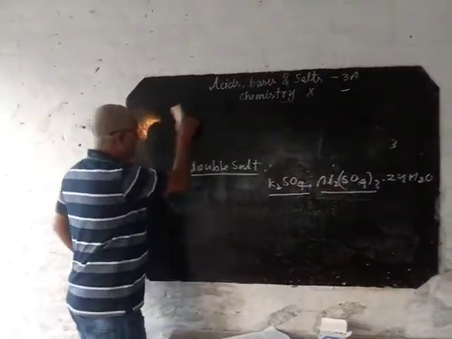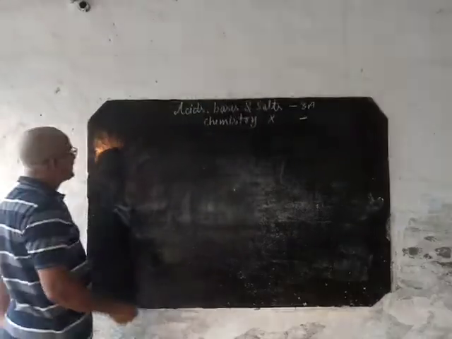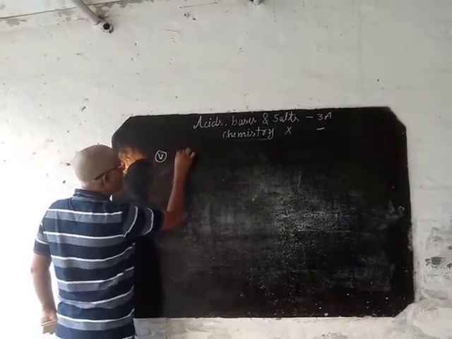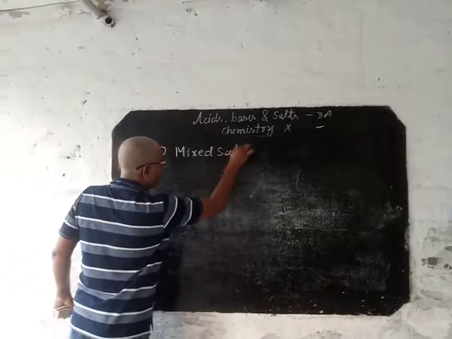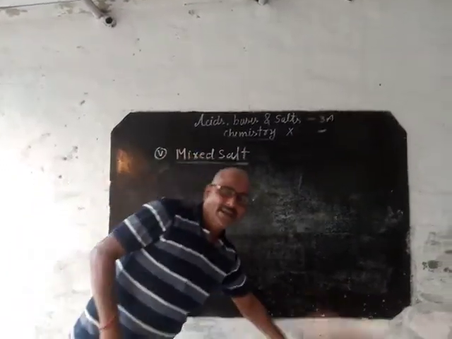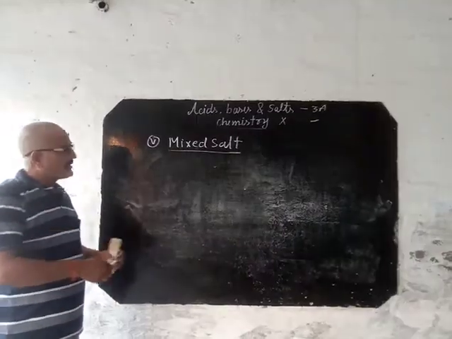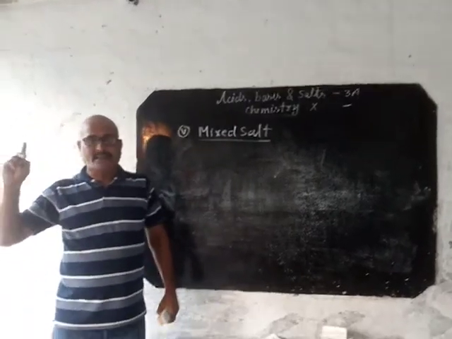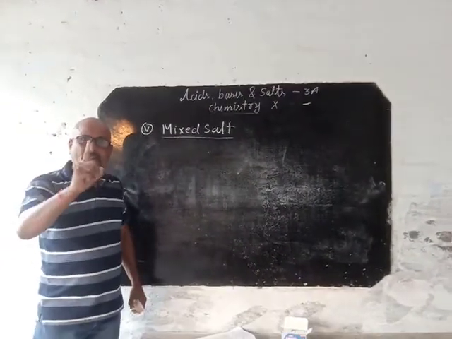Next one, the fifth, mixed salt. That is a very important question. What is a mixed salt? You have already studied this in English grammar. Here also, a salt having either two positive ions and one negative ion, or two negative radicals and one positive radical.